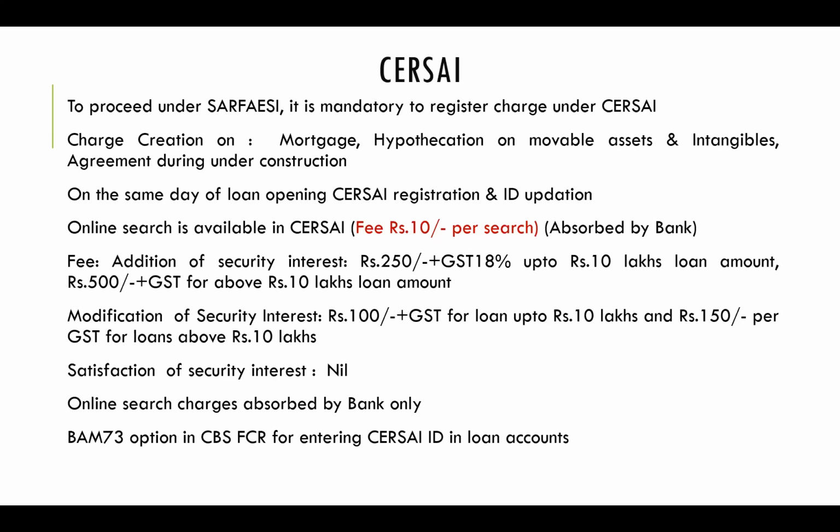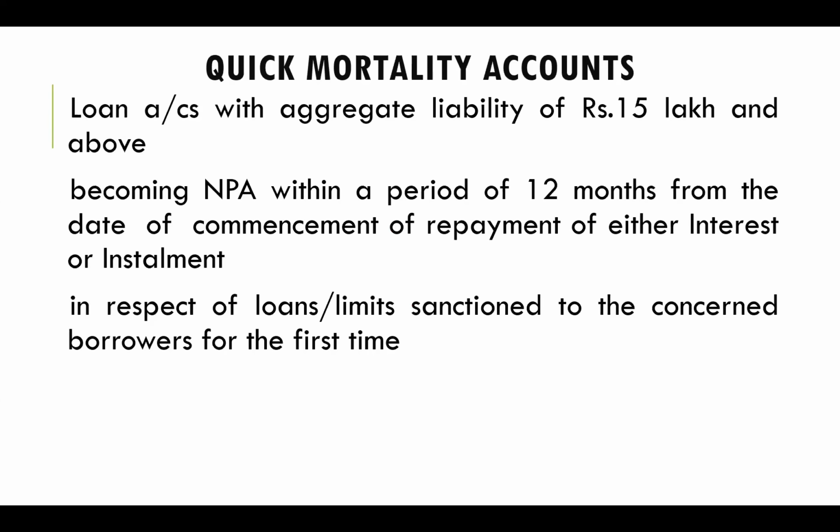Online search is done by the bank. Fee for addition of security interest: 250 rupees plus 18% GST for loans up to 10 lakhs. Above 10 lakhs, 500 rupees plus GST. This is the fee payable to CERSAI for addition of security. Next, modification of security: 100 rupees plus GST for loans up to 10 lakhs, 150 plus GST for loans above 10 lakhs. Satisfaction of security interest: nil charges. Online search is done by the bank only. Right? BAM 73 option in CBS FCR is for entering CERSAI ID in loan accounts. This is about CERSAI.